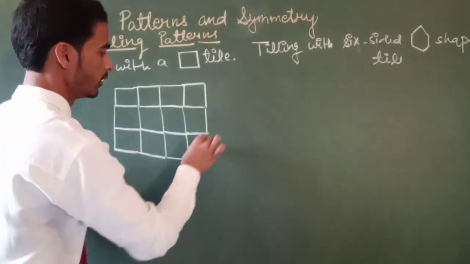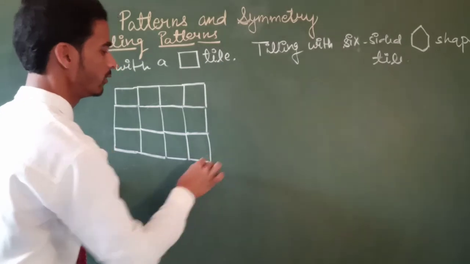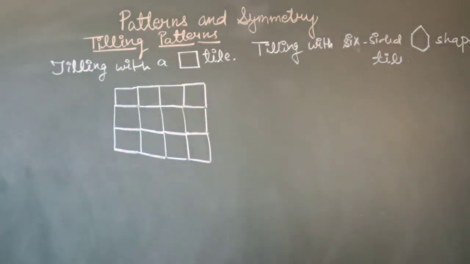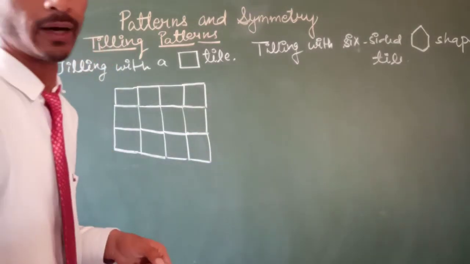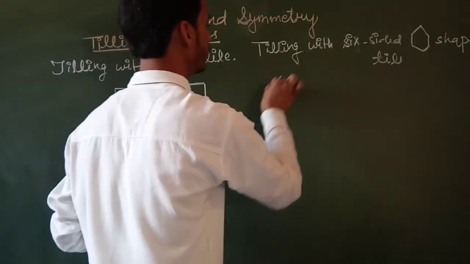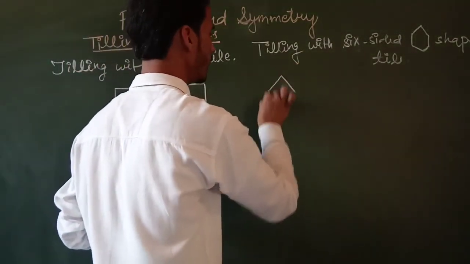Now we have to draw a six-sided shape tile pattern. Listen, how we can draw it.